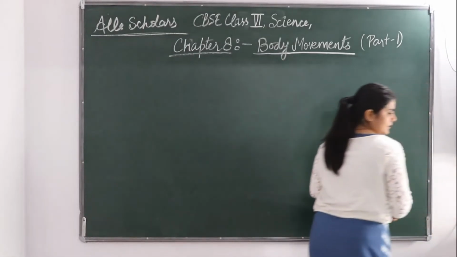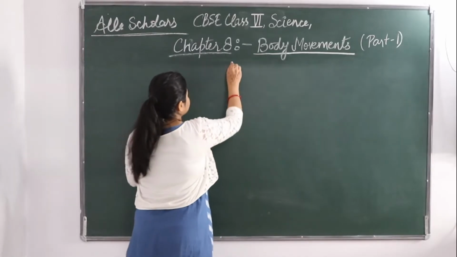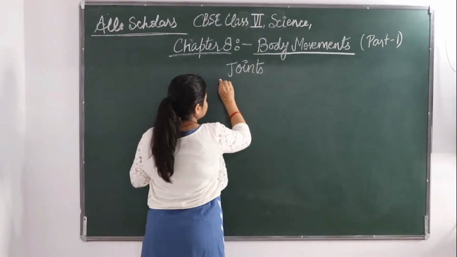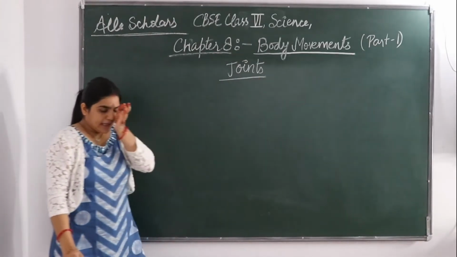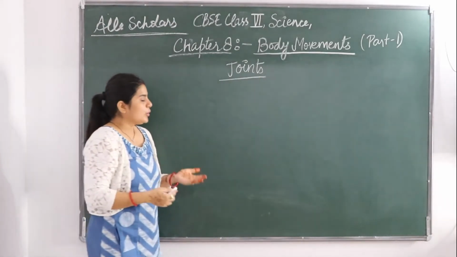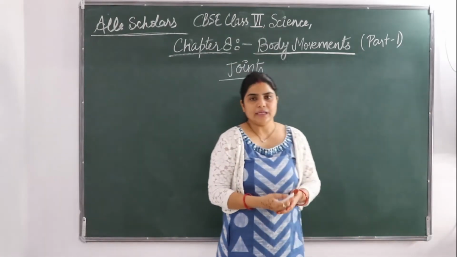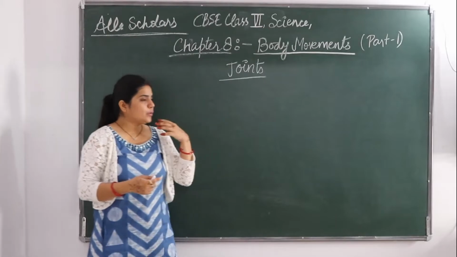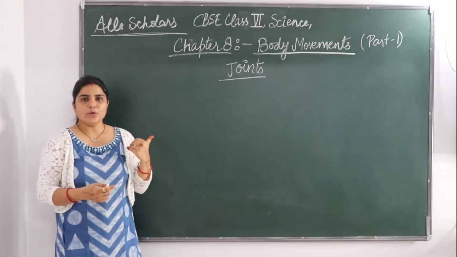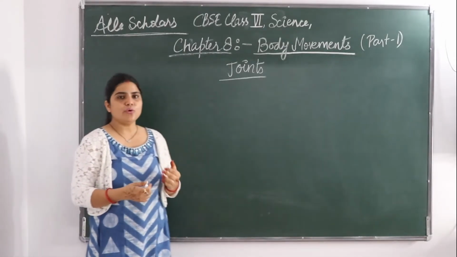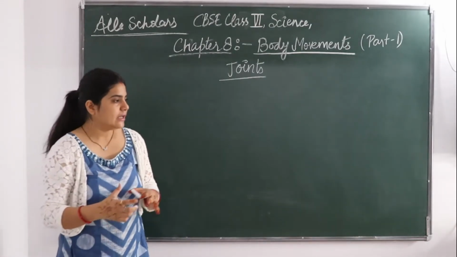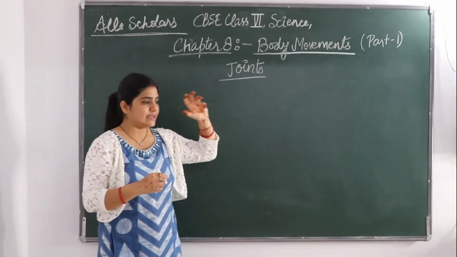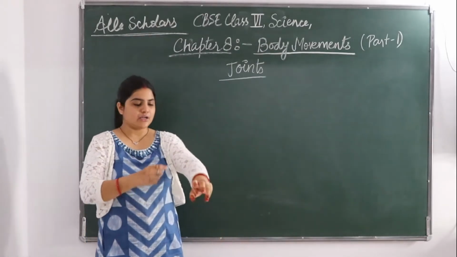So let's start with joints. We are able to bend or rotate our body in different places. Okay? We can rotate or bend our body only in those places where two parts of our body seem to be joined together. As the name says, joints. Two parts of a body are joined.